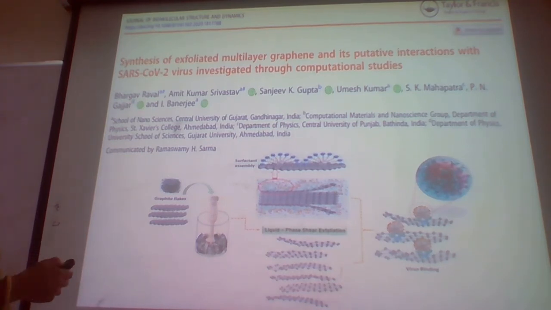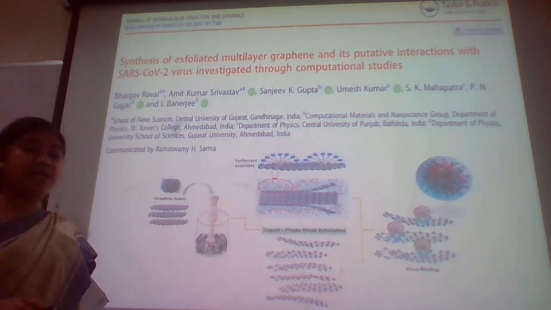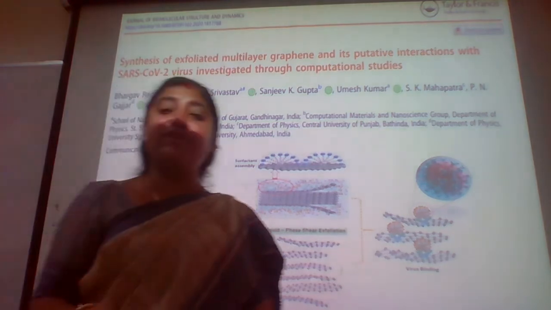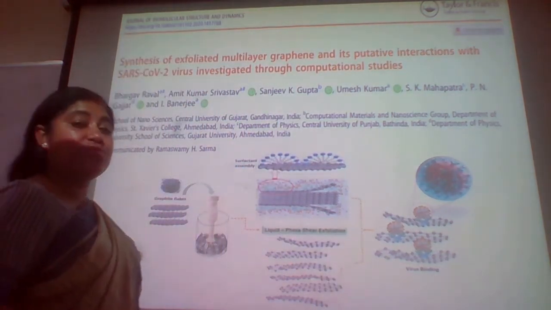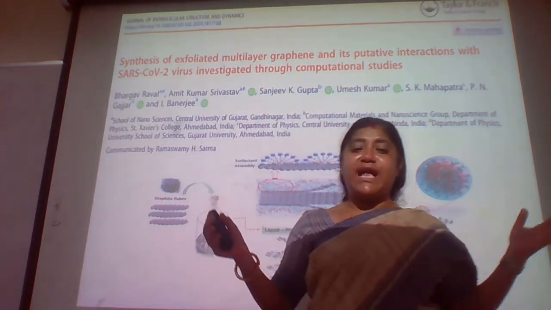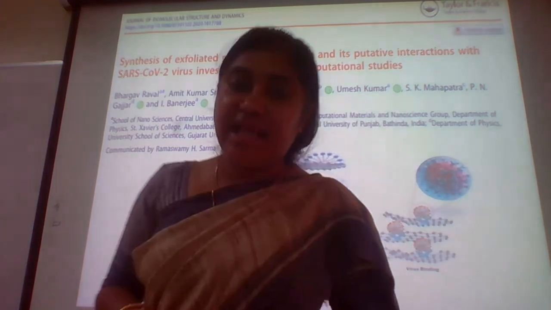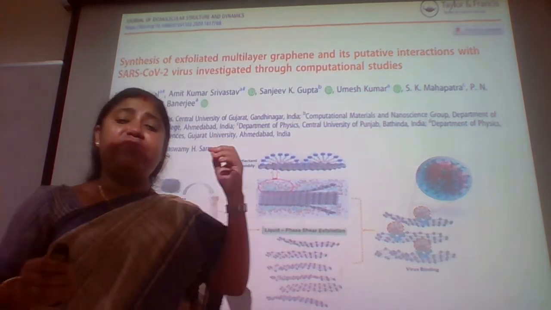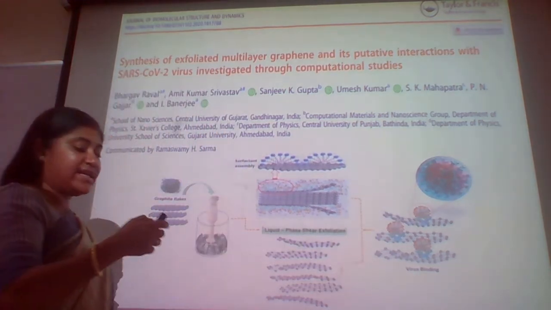The students have been doing the interaction studies of the graphene nanosheets with the COVID-19 virus, and we could find that the graphene nanosheets can be used as a mask or embedded inside the mask, and they can be a very, very good inhibitor of COVID-19 with huge binding energies.